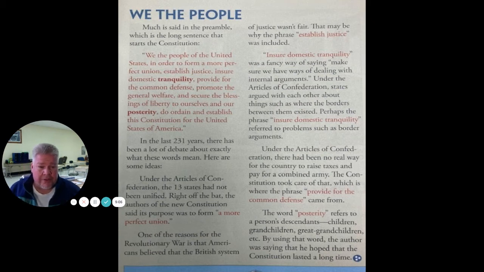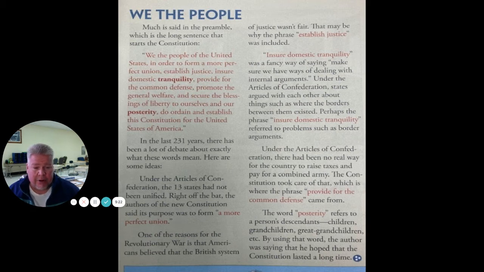Under the Articles of Confederation, there had been no real way for the country to raise taxes and pay for a combined army. The Constitution took care of that, which is where the phrase "provide for the common defense" comes from. We want our country to defend us from attacks.